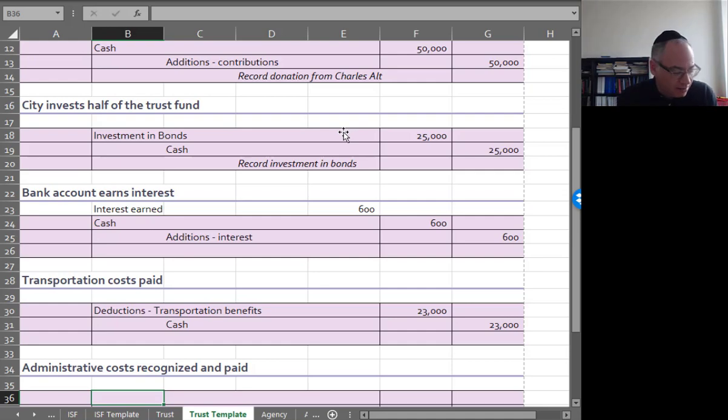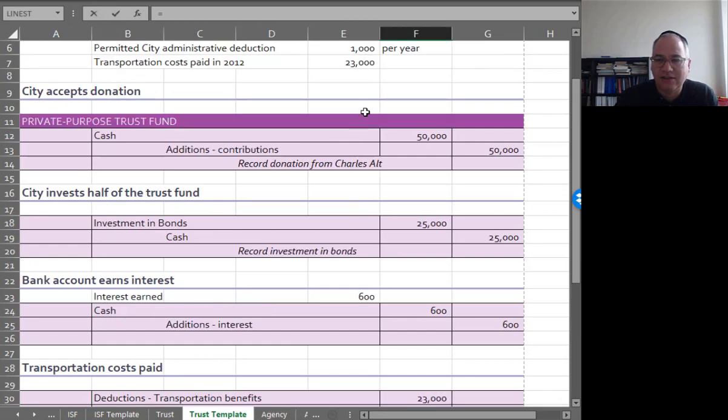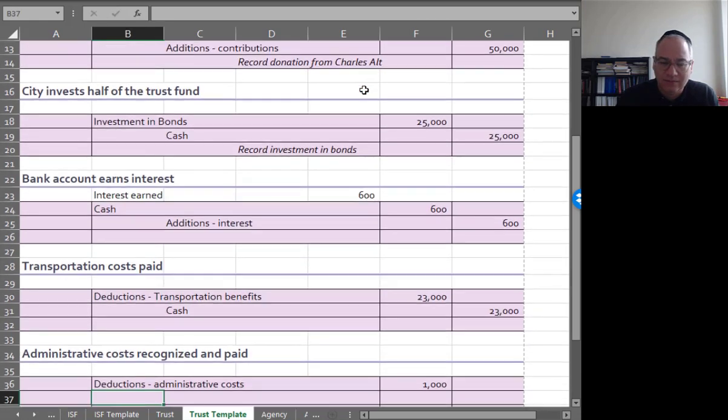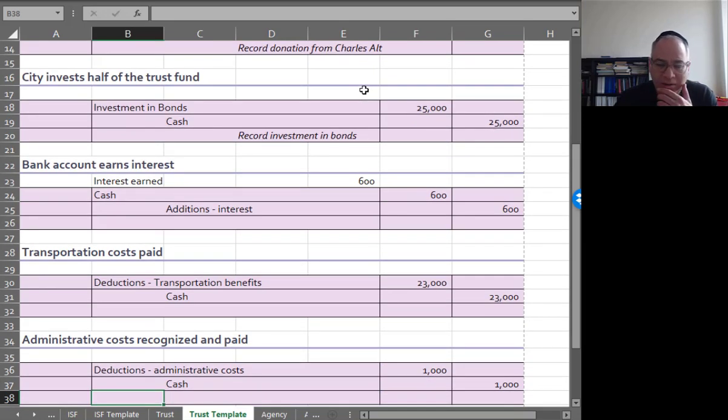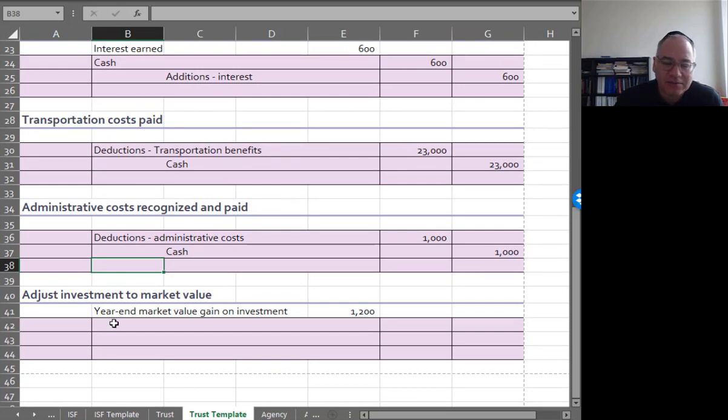Administrative costs recognized and paid: debit deductions, administrative costs for $1,000, credit cash $1,000. Should call it administrative benefits. And then they adjust the investment to market value.